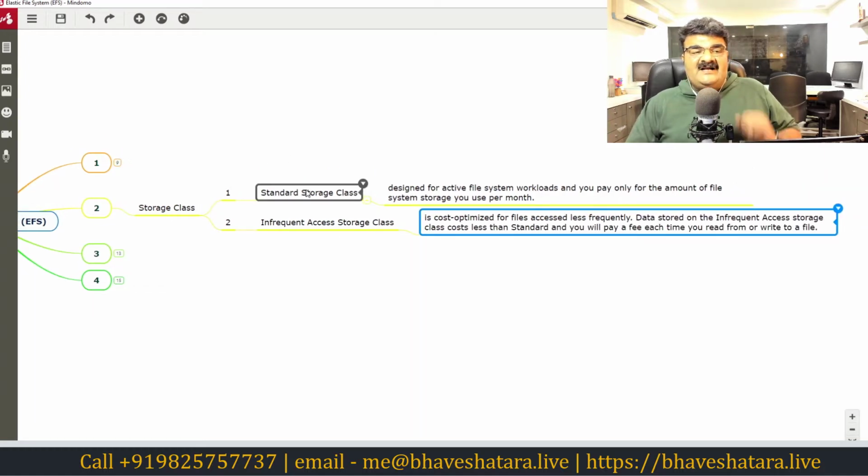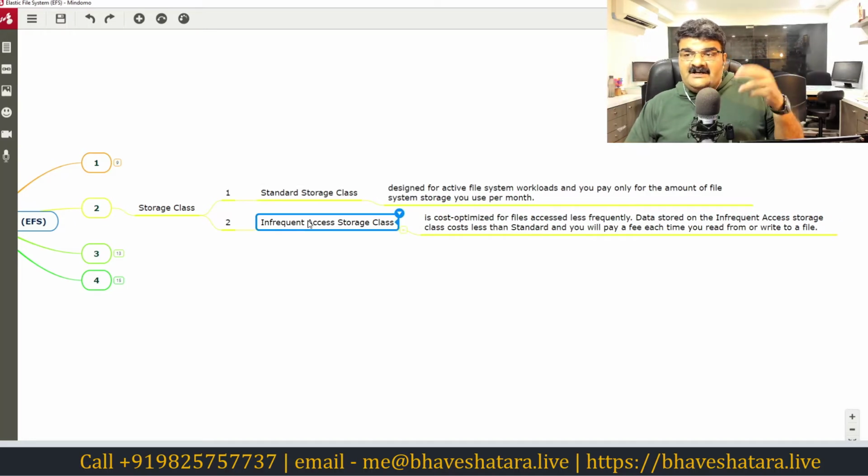First is standard storage. You store your data and pay fees for the storage. You can read an unlimited number of times and write an unlimited number of times. The other one is infrequent access. We are already defining this as infrequent, right? So if you have data that you are storing, but you are not writing to this particular file or reading from this particular file, we call it infrequent data, or cold data as well.